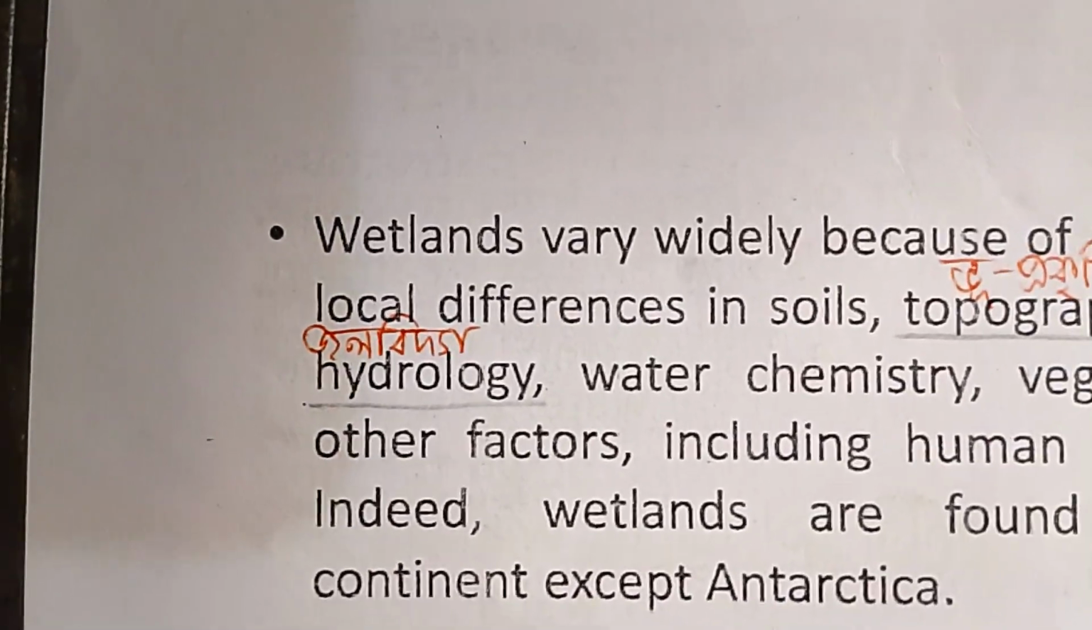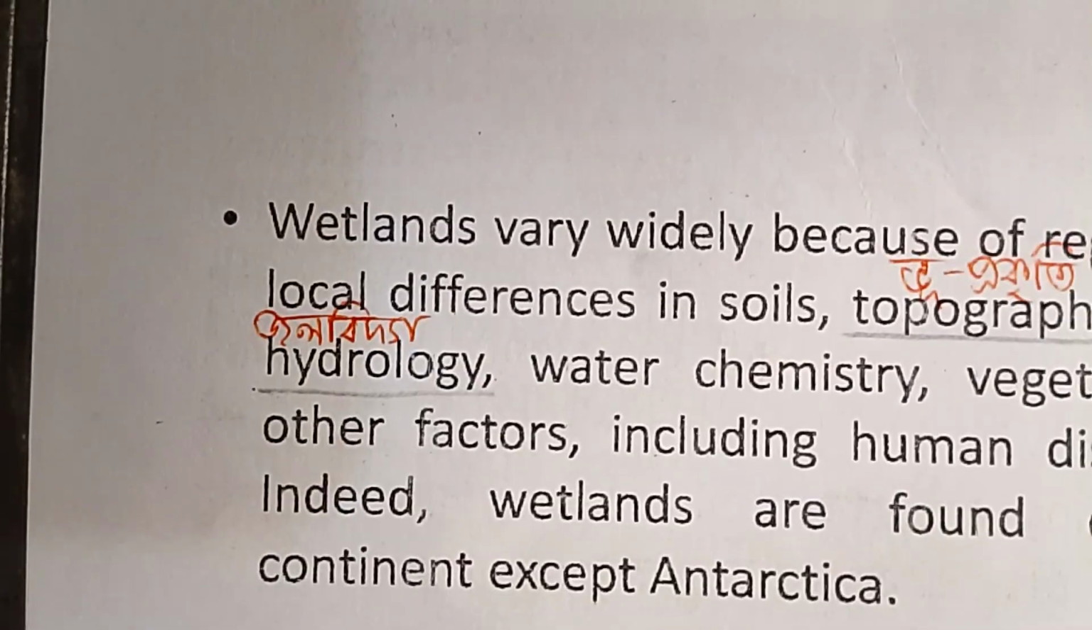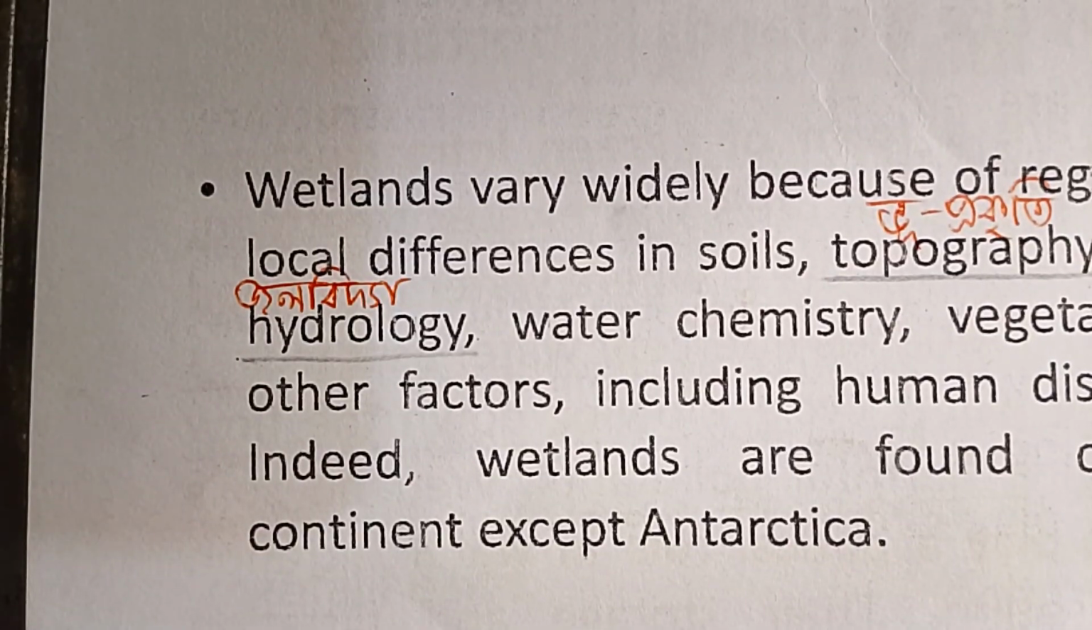Wetlands vary widely because of regional and local differences in soil, topography, climate, hydrology, water chemistry, vegetation, and other factors, including human disturbance. Indeed, wetlands are found on every continent except Antarctica.